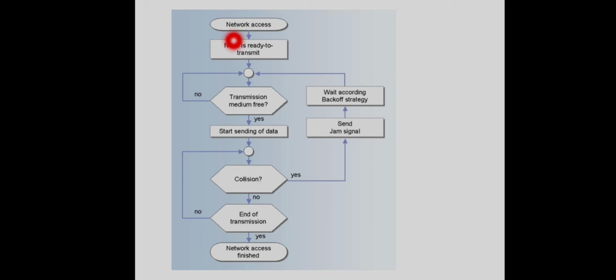So whenever a station is ready to send the data, it will first listen to the channel to check whether the transmission medium is free or not. Only if it is free, it will start sending the data. Okay, so the transmission medium is free here, so it starts sending the data bit by bit. After sending each bit, there will be a hardware circuit within this node, within the station, to check for collision.